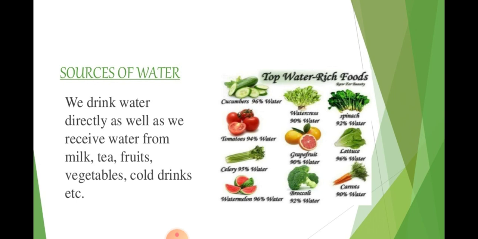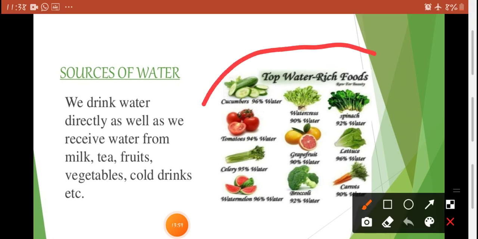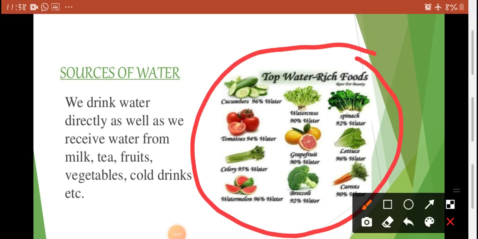You can see this in this picture. These are top water-rich foods, which are cucumber, spinach, tomato, grapefruit, broccoli, lettuce, celery, watermelon, carrots and watercress. These all are water-rich foods, and they are very good for our health.